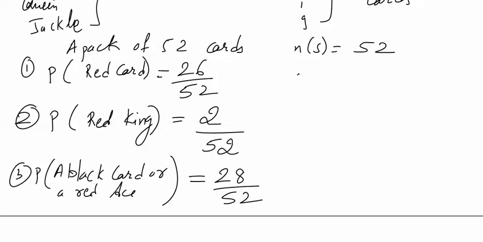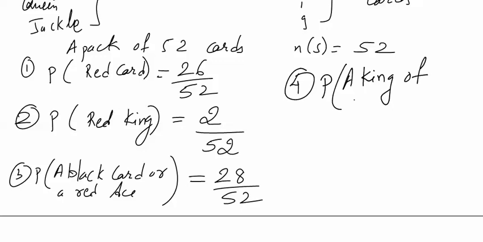Next question. What is the probability of getting a king of black color? 2 out of 52.